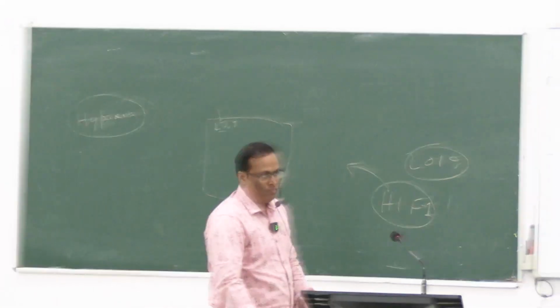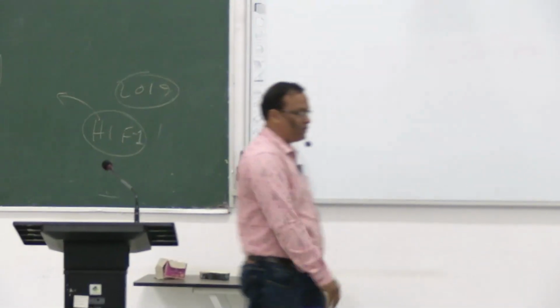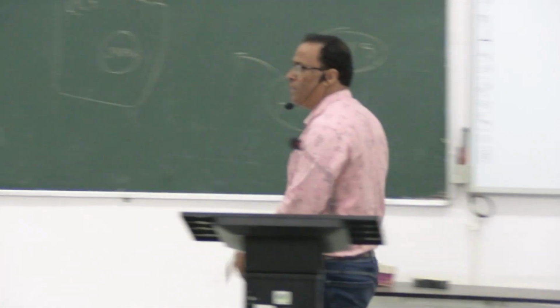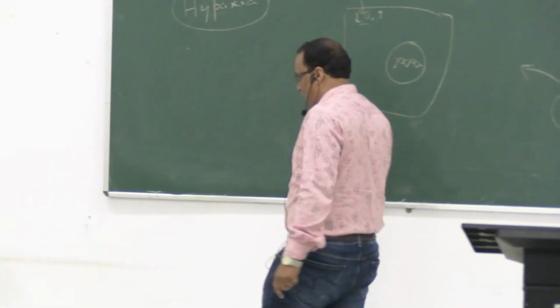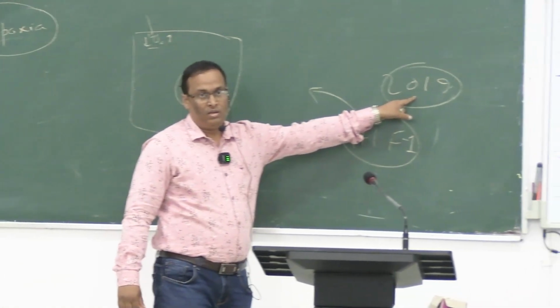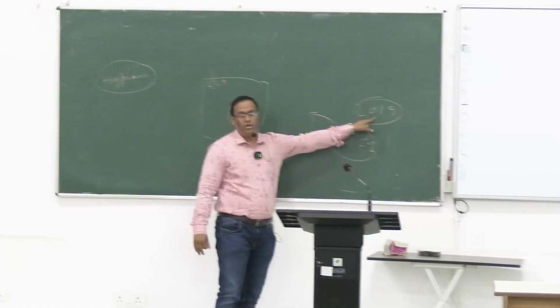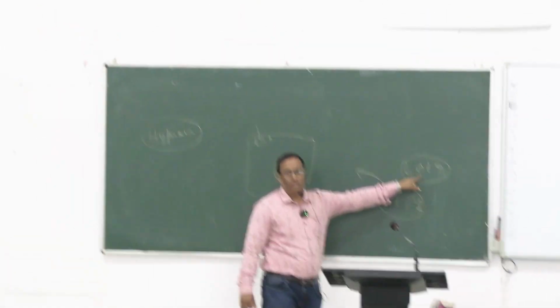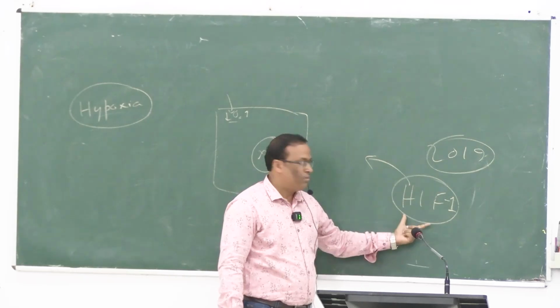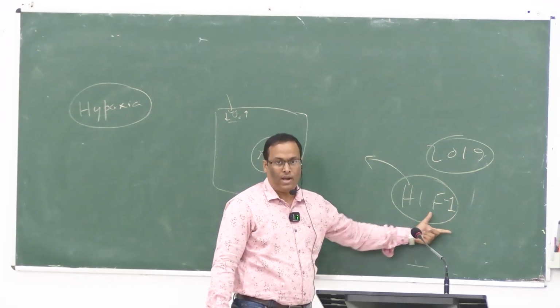Hypoxia-inducible factor. Three scientists discovered it and won the Nobel Prize for Physiology and Medicine, Gregg Semenza, Sir William and Sir Peter. Right? The three scientists discovered it in 2019 only. Now what year is it? 2024. So how many years ago? Only 5 years back. This is a new concept. This comes to hypoxia-inducible factor 1.